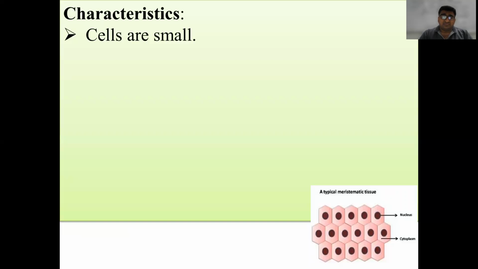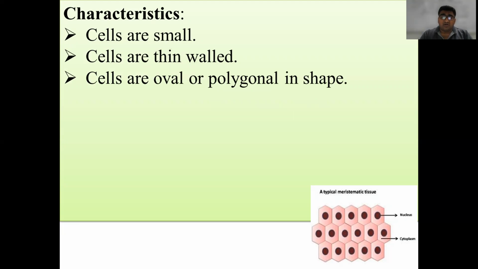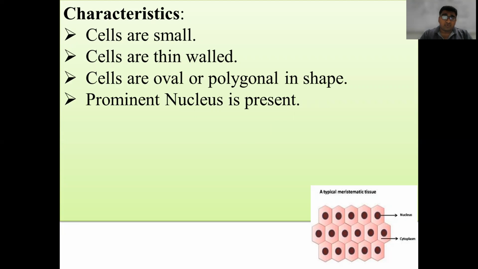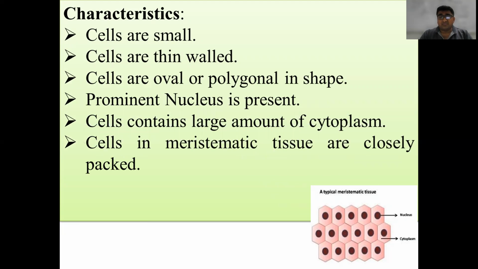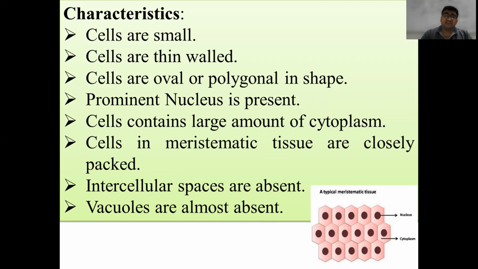Cells in a meristematic tissue are small. Cells are thin walled, and the cell wall is made from cellulose only. Cells are oval or polygonal in shape. It is characterized by the presence of a prominent nucleus. It contains a large amount of cytoplasm. Cells are closely packed, and therefore the intercellular spaces are absent. The vacuoles are also absent in meristematic tissue. So these are the different properties of the meristematic tissue.